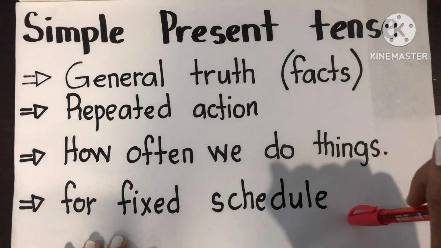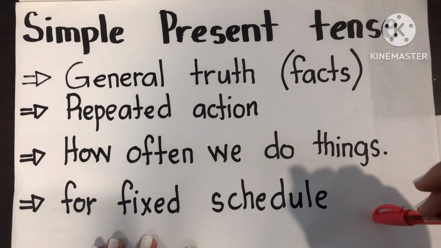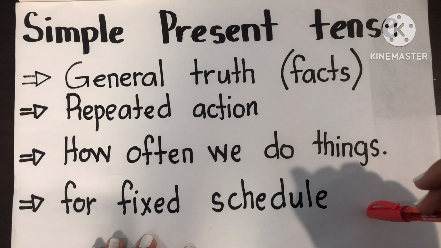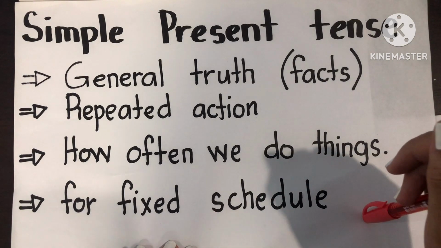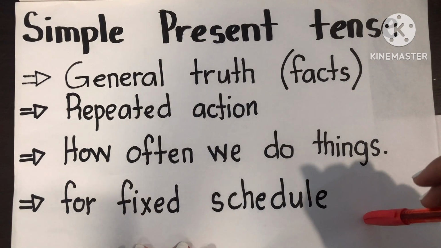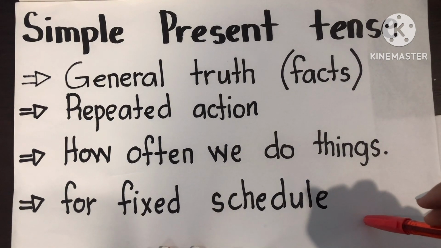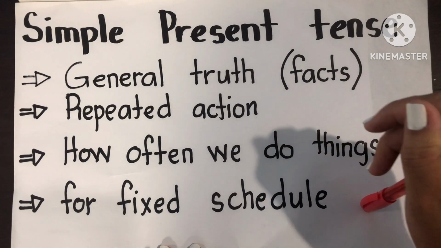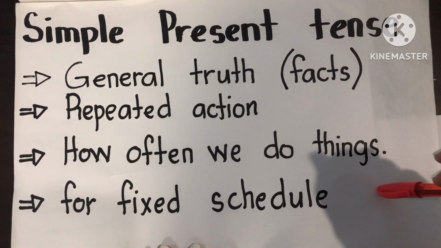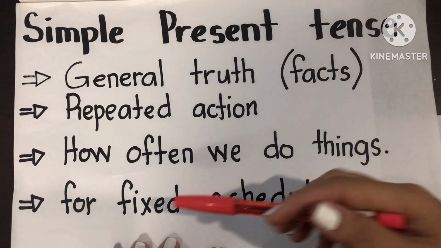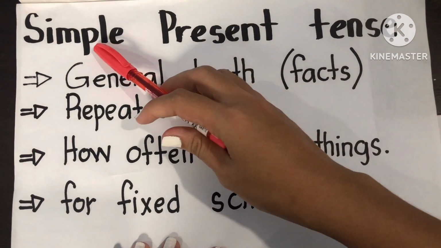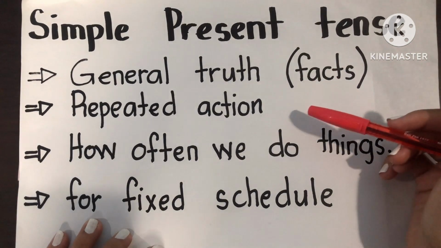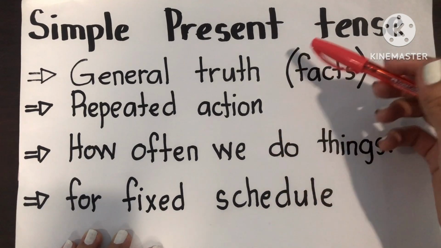This means about your schedule, like when you go to work, or about public transportation. When we say public transportation, it's from the government, like bus, train, ship, and planes. Those are public transportation. So when we talk about their schedule, we use the simple present tense. Now let's have the example sentences from these uses.